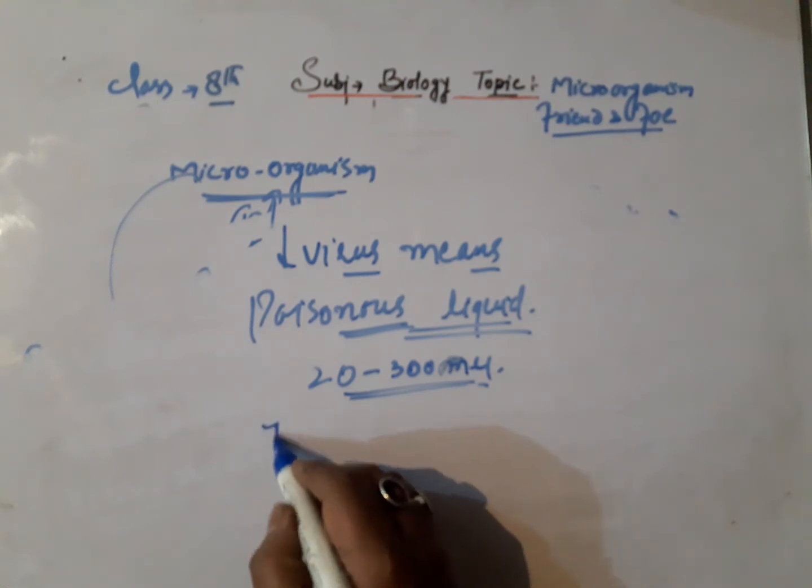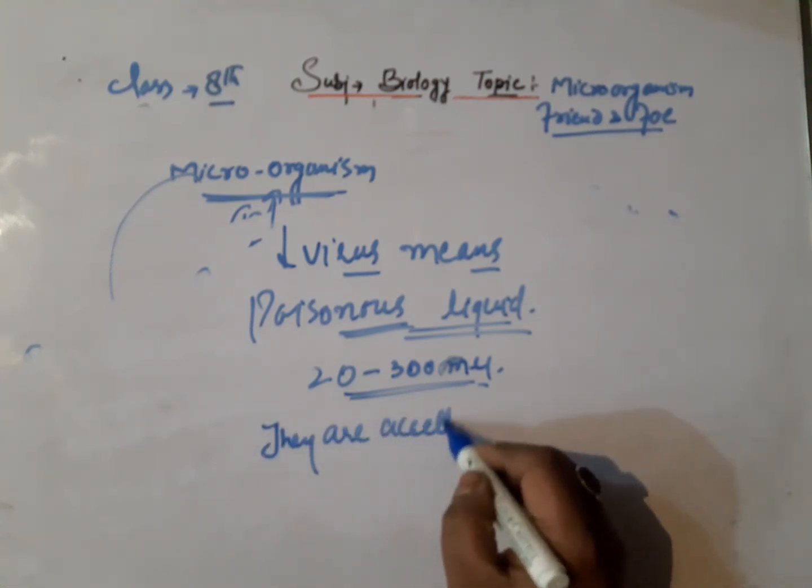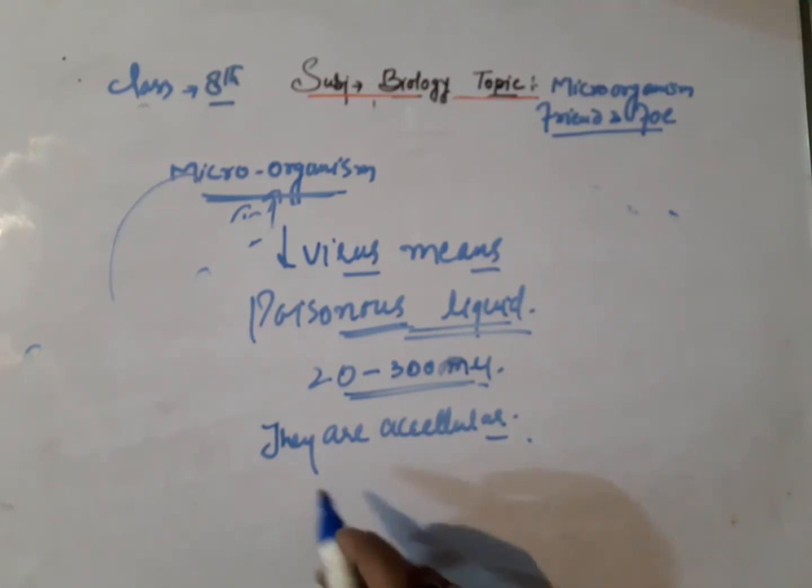They are acellular. When we say they are acellular, that means they do not have any of the substances that are present in a cell. They contain a small nucleic material, or nuclear material.